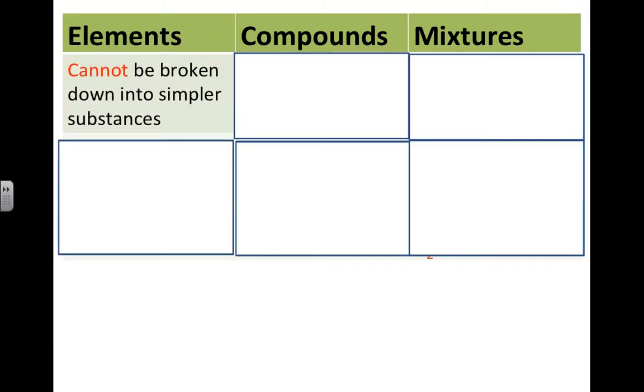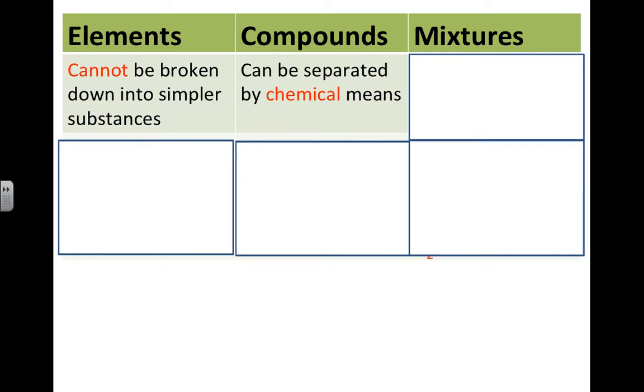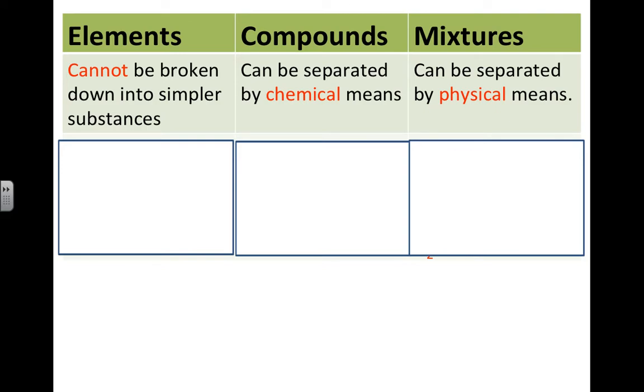Elements also cannot be broken down into anything simpler. Compounds can be broken down chemically. You can break those chemical bonds. Mixtures, you can separate by physical means. You can physically remove whatever's in the salad. If you don't like the tomatoes, take them out. You have the power to remove them. You can physically remove them. Salt water, you can physically remove the water from the salt by letting the water evaporate.